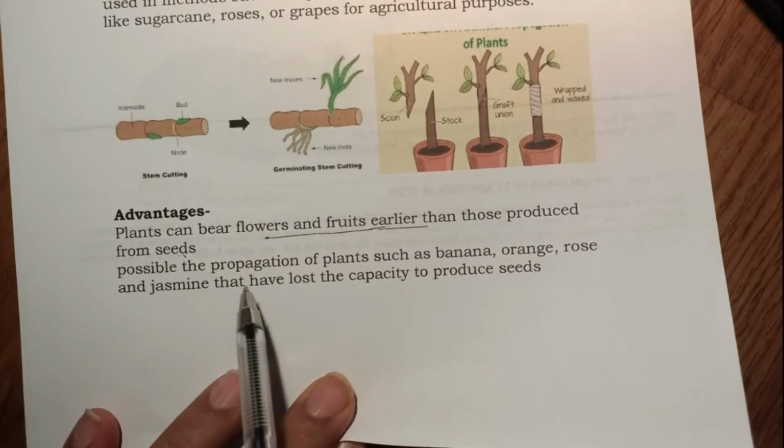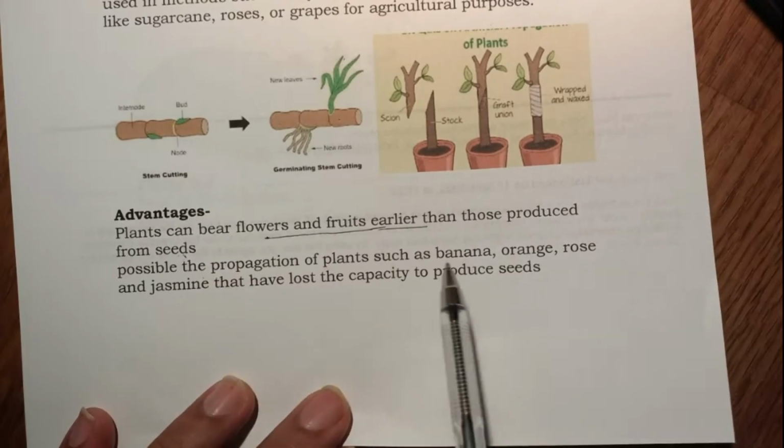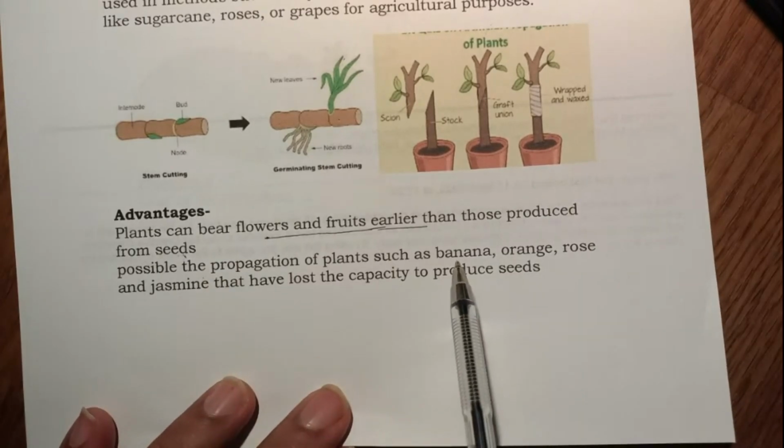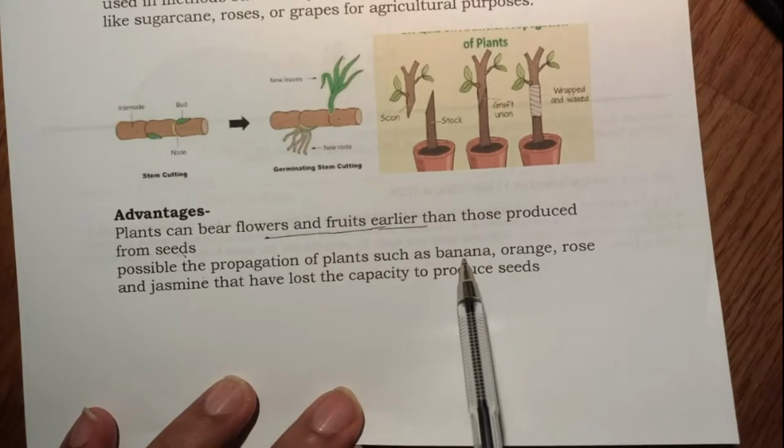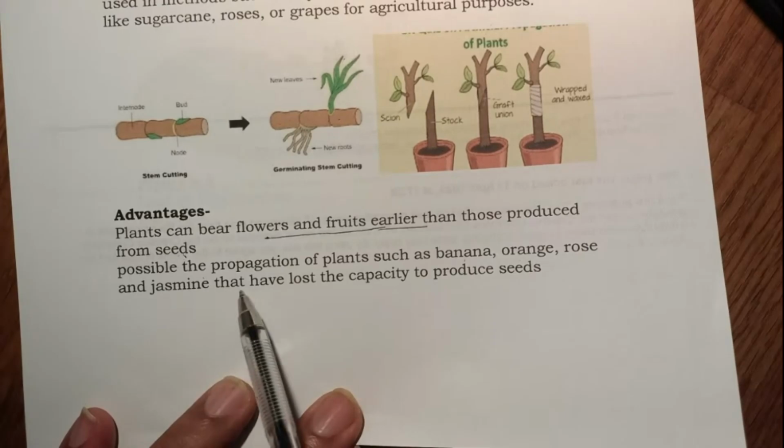It also makes it possible to generate new plants for banana, orange, rose, jasmine that have lost the capacity to produce seeds.